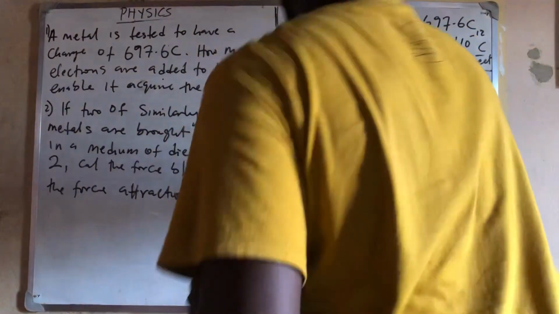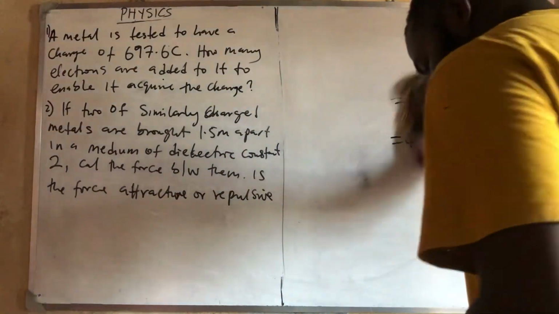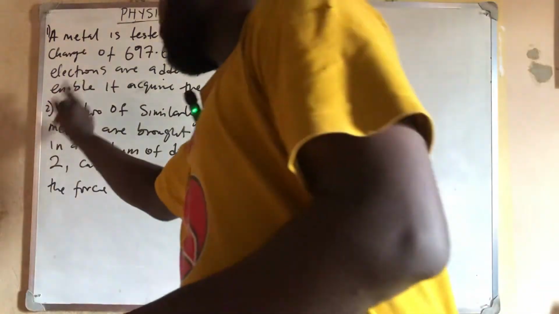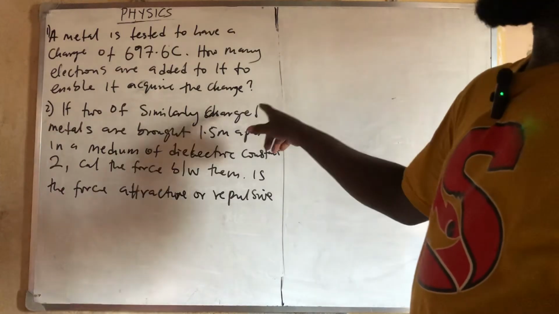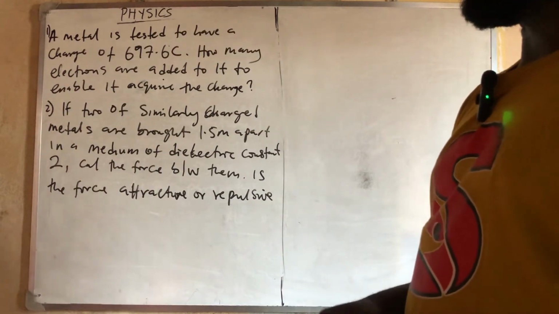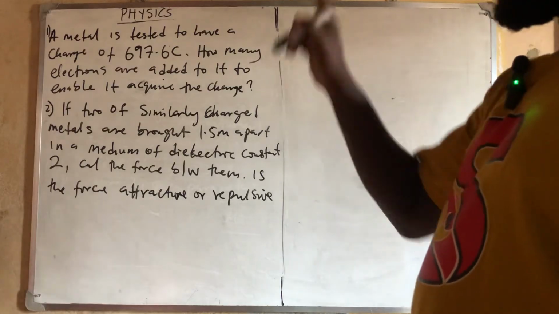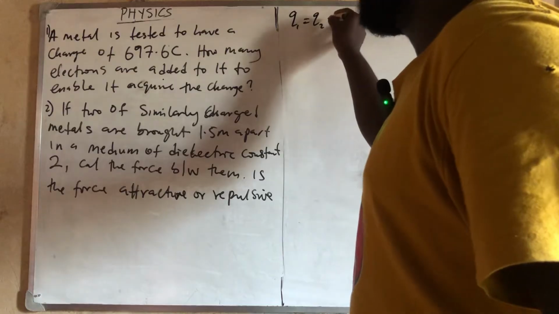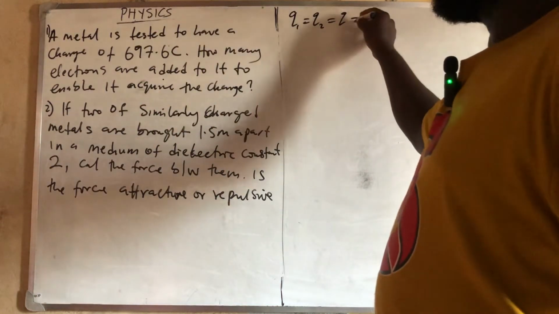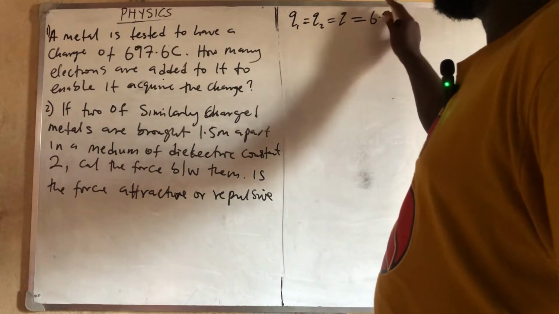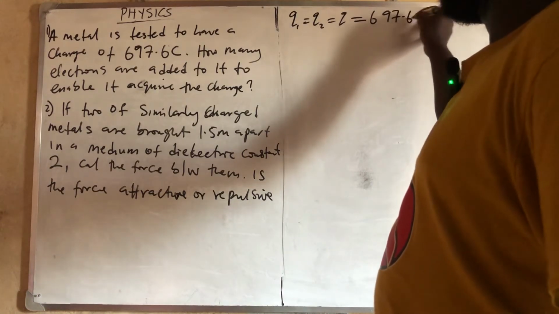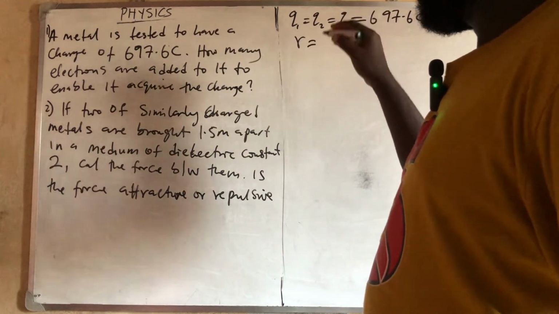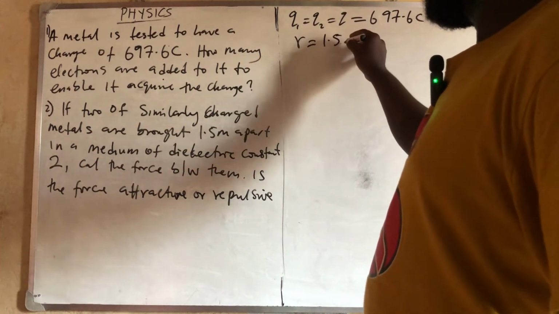So the next one, question number 2. This is a continuation of this. They said if two similar charges of that metal are brought a distance of this apart, so I have that Q1 is equal to Q2 and is equal to just one single Q, which is 697.6 Coulomb, and their distance apart is 1.5 meters.